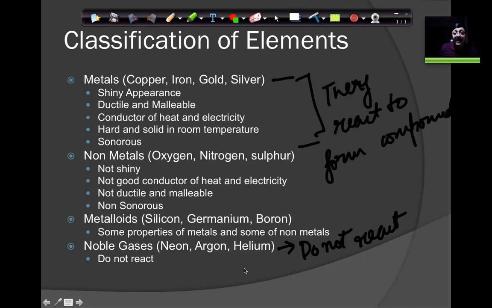They are also called inert gases, right? Inert means they don't react. That's what inert means. So metals, non-metals, even metalloids belong to the category of reacting. Metalloids also react. Metals react. Non-metals react. But the noble gases do not react. They never form compounds. They just stay pure as is, right? So that's why they are also called inert gases.